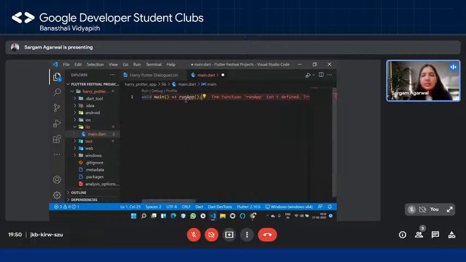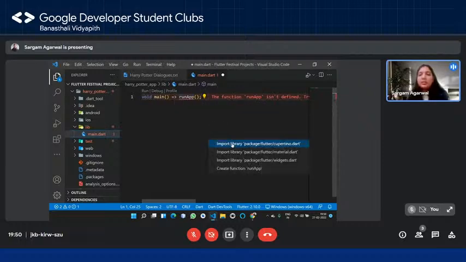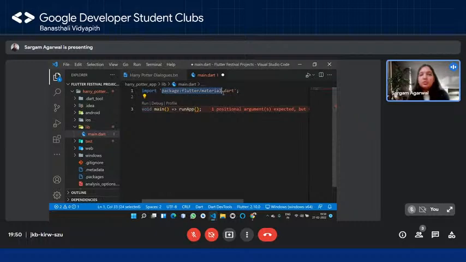So runApp, as you can see, just hover upon this, you'll be able to see the error it is giving right now. It says the function runApp isn't defined, okay? So if we go on the quick fix, it itself says that you can import the library, you can import it from the library flutter material.dart, okay? So this runApp function comes from this particular package, okay? So that is why we need to import it. Now that error is gone.